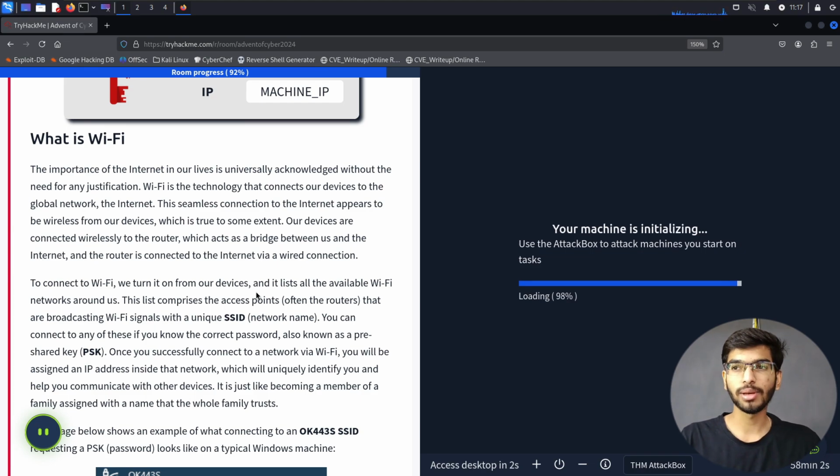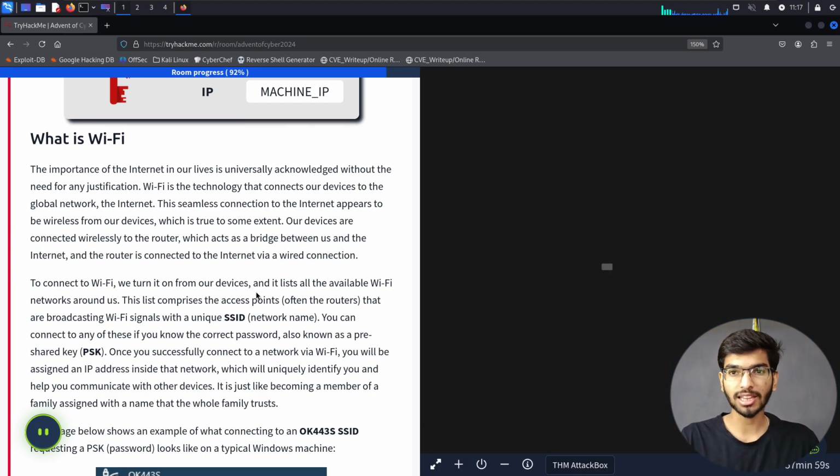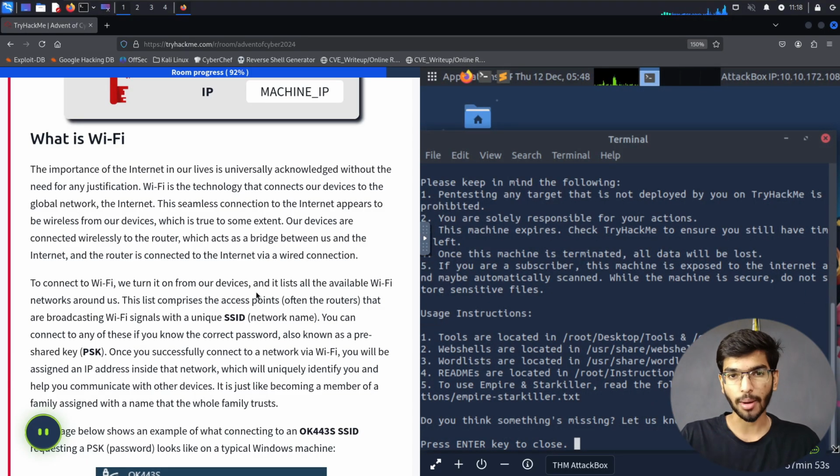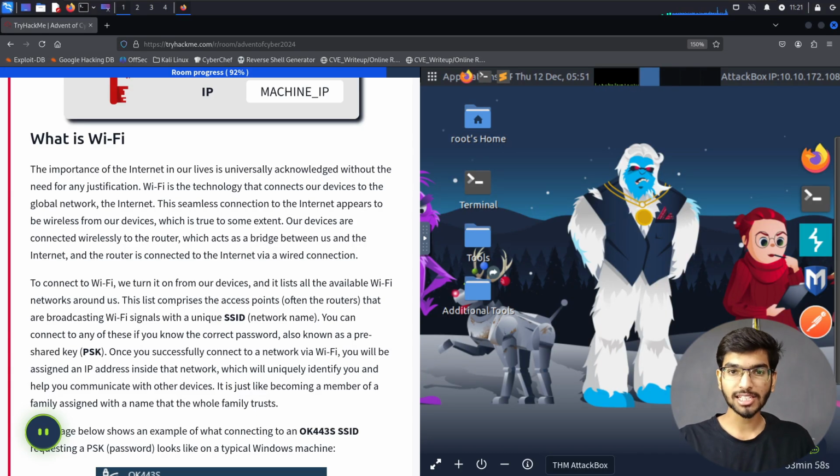Wi-Fi is basically an unguided medium, using waves and frequencies to communicate to the router present in the organization. It's nothing but a wireless medium to connect there. The fundamental aspects of Wi-Fi would be to have an SSID. The SSID is a unique identification name given to the router's access point for us as a client to connect to it. And then there's going to be a pre-shared key, which is also a password in layman's terms, the unique password given for you to connect to that Wi-Fi network.